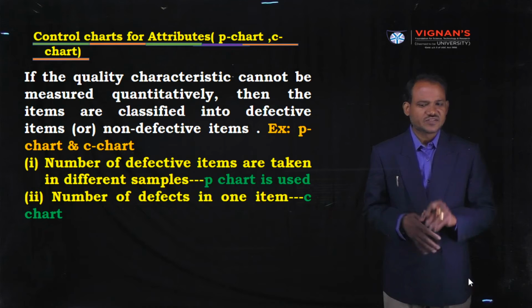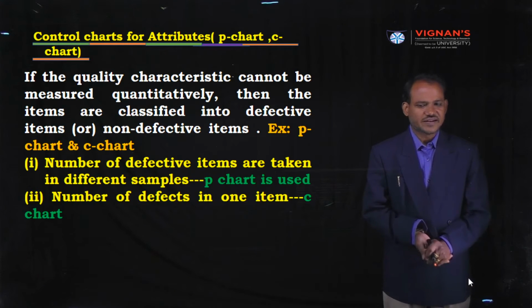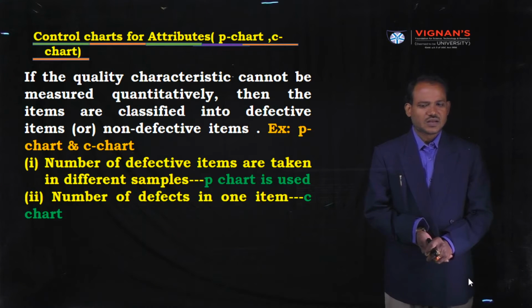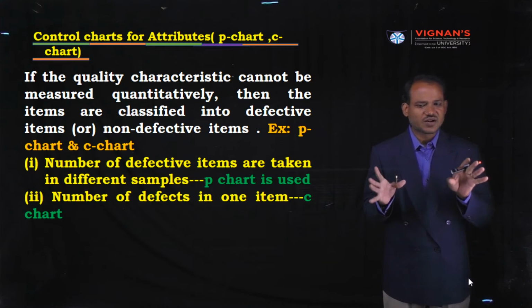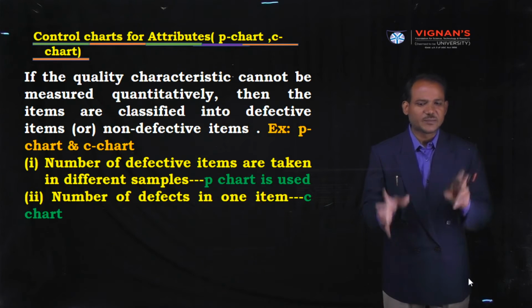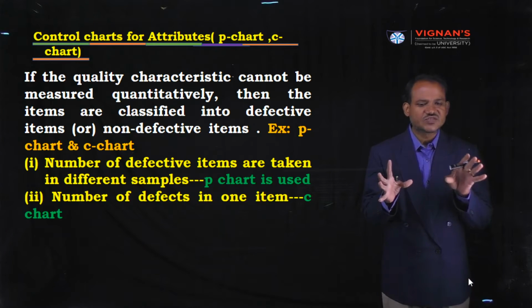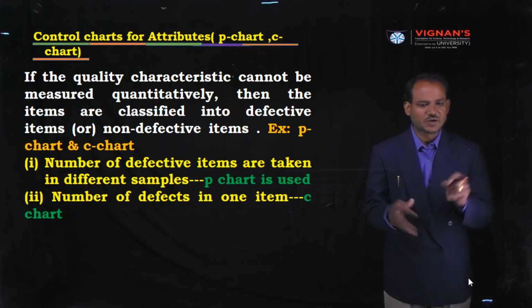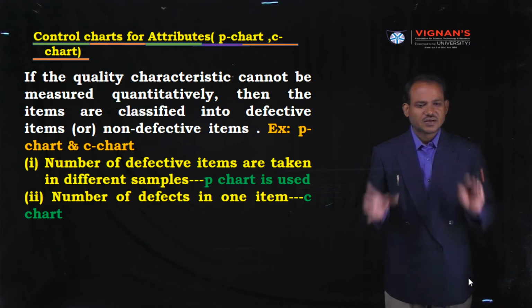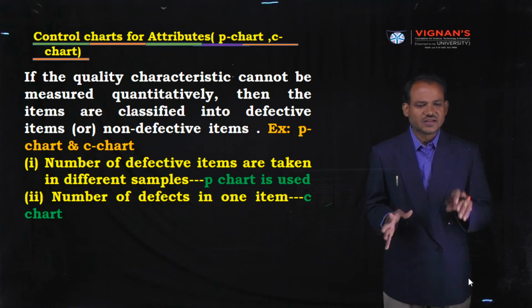First point, look at the slide. When the number of defective items is taken in different samples, in this situation the P chart is used. For example, a bolts and nuts company is manufacturing bolts and nuts in mass production.